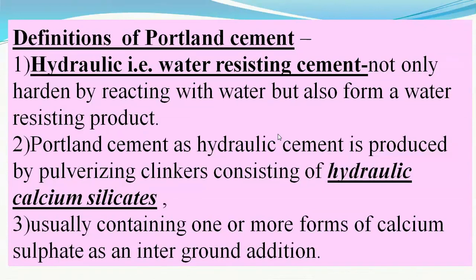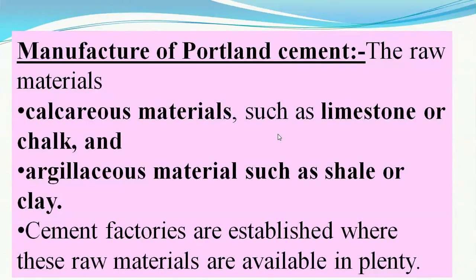This cement is obtained after mixing three basic ingredients.